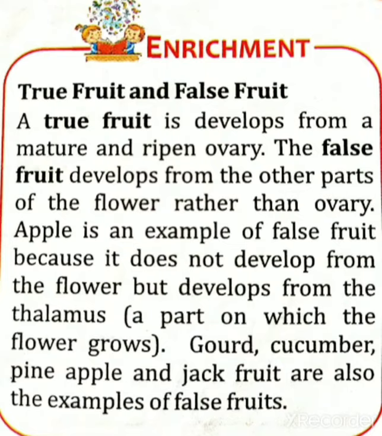Then gourd, cucumber, pineapple and jackfruit are also examples of false fruit. Except all these, the remaining fruits are true fruits. So your homework is to make a list of 5 to 7 fruits each of true fruit and false fruit.